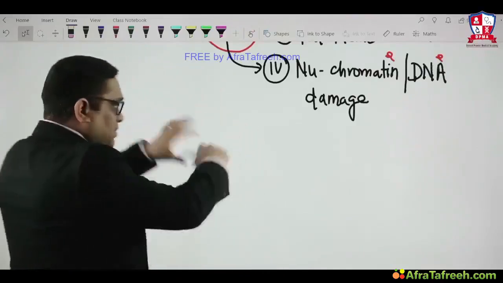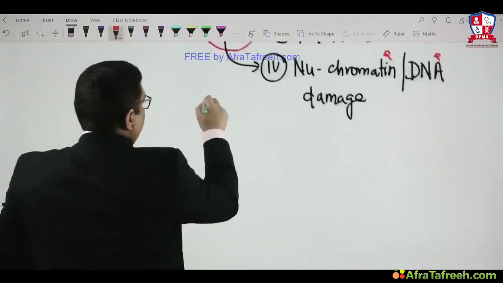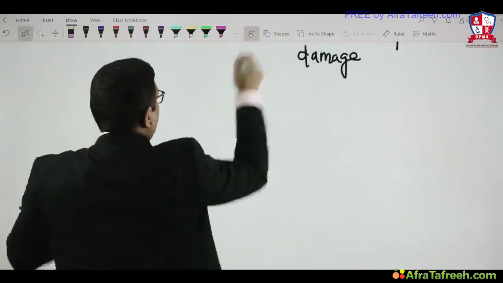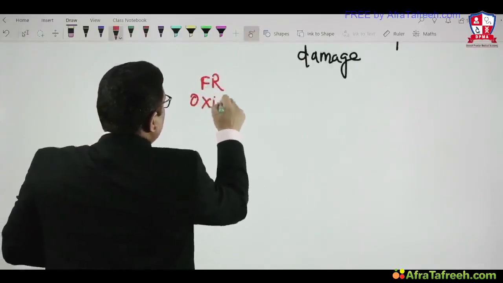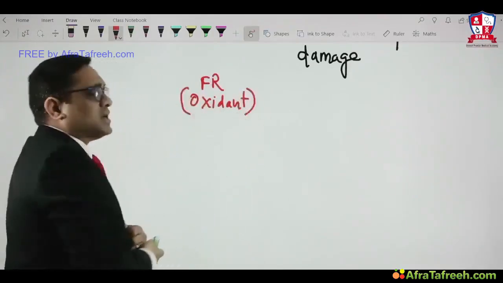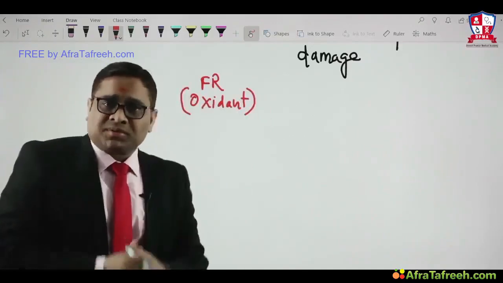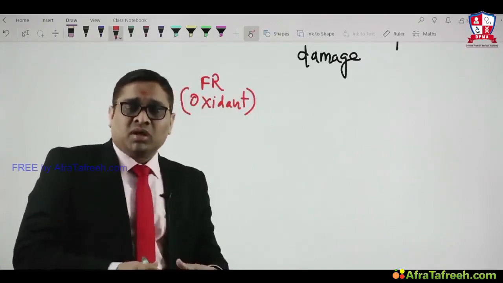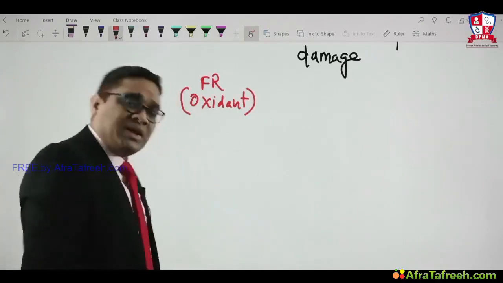So we will make a table to understand these two things in our body. Free radicals, as I have told you, are called oxidants, which are normally produced in our body. There are certain substances present in our human body which will prevent the damage caused by the free radical.